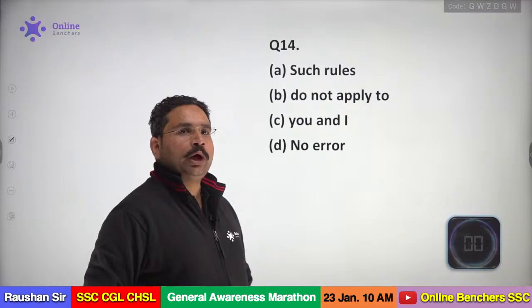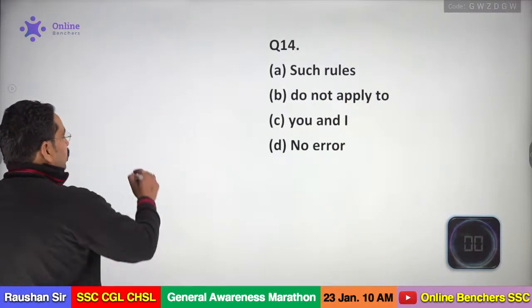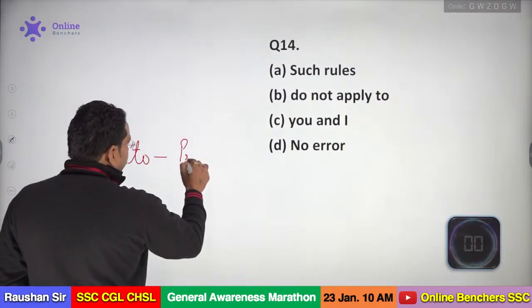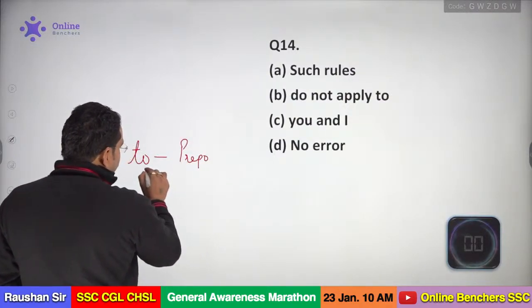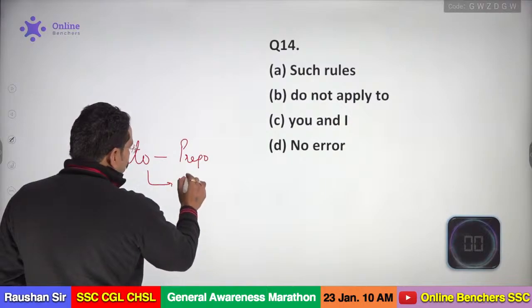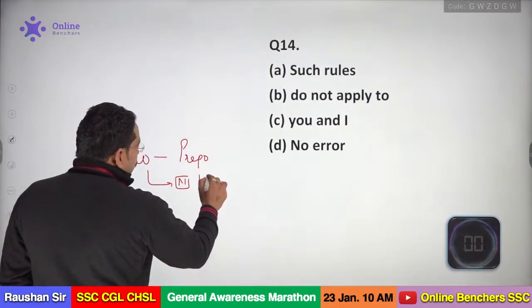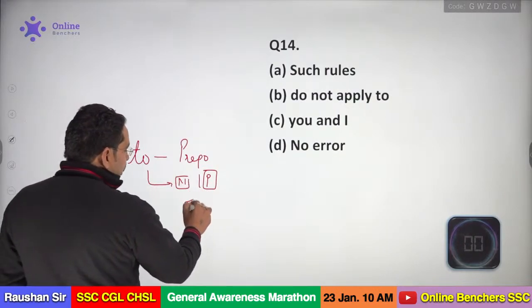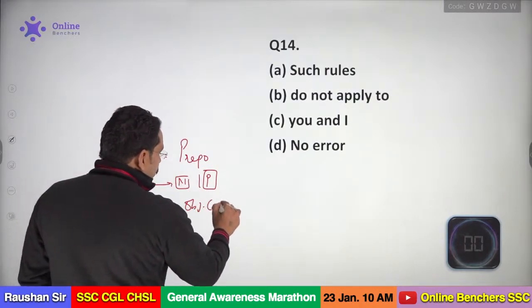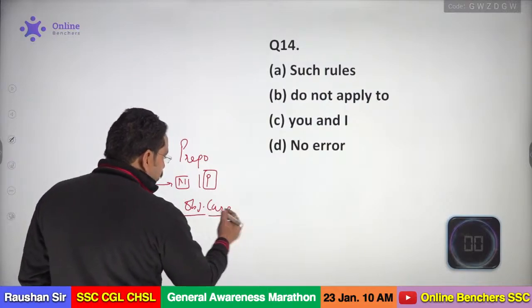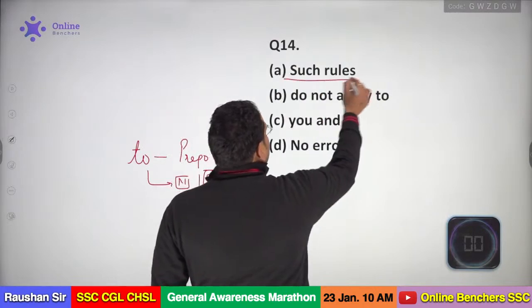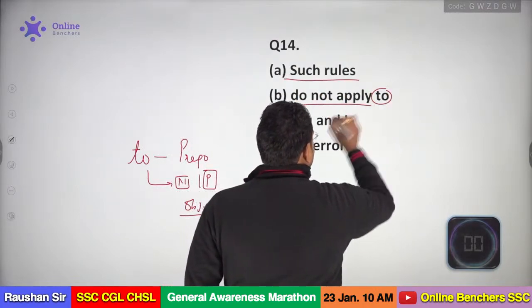C, well done. You and me, well done. Exactly, "to" is what? If I check the parts of speech, that will be a preposition. And after a preposition, whatever noun or pronoun I am using will be the object of this preposition, and it will be in the objective case also, because whatever the object, you have to use the objective case. So such rules do not apply to "to", this is the preposition.